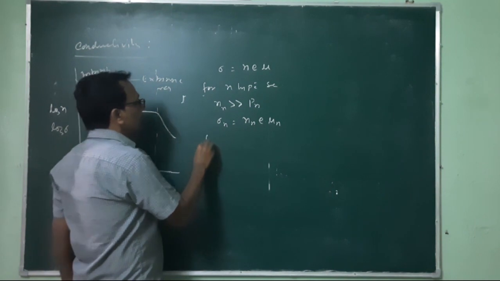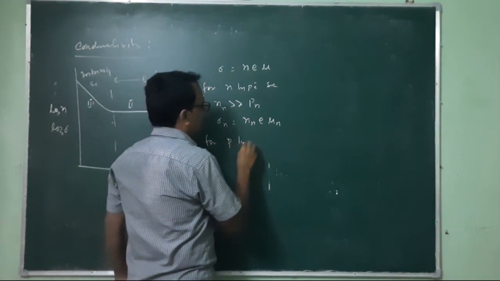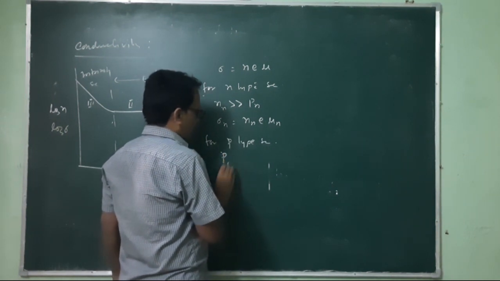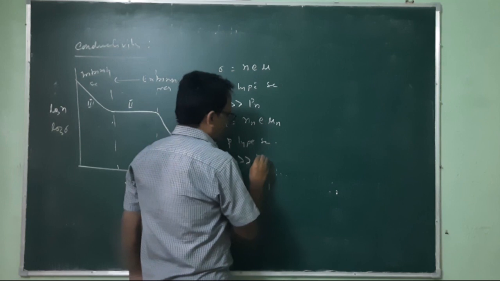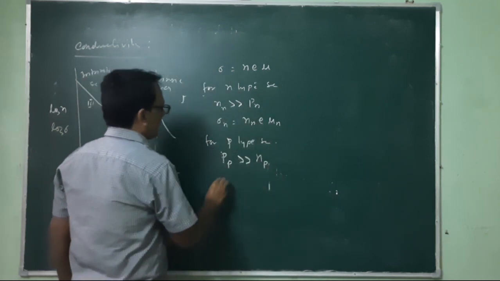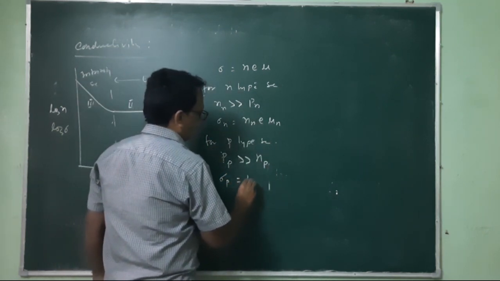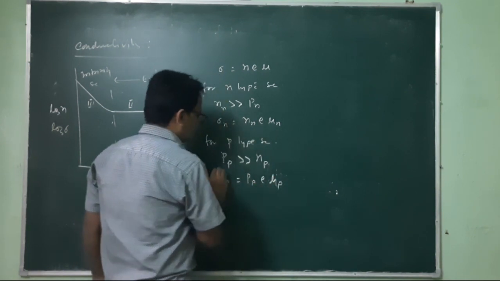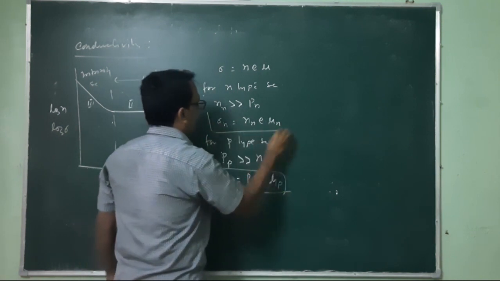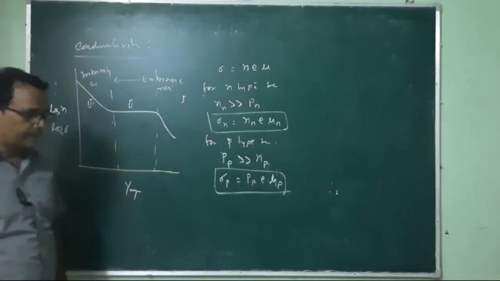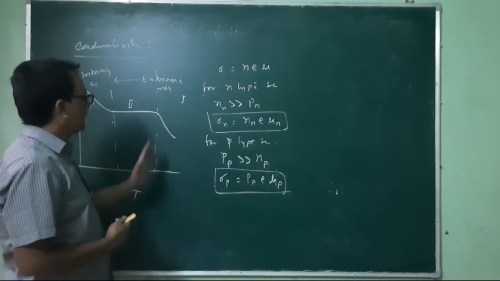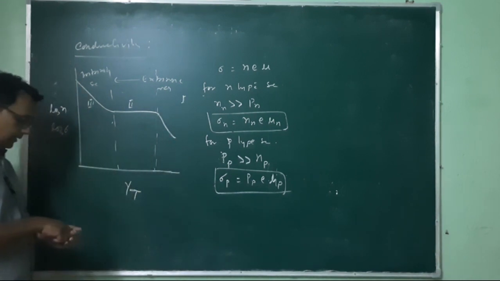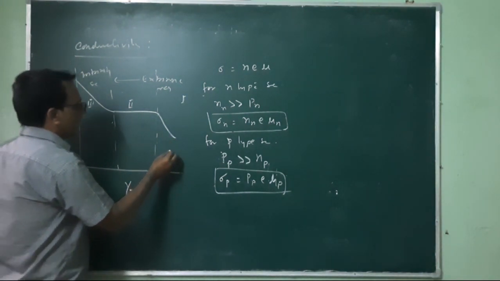For p-type semiconductor, PP is much greater than NP. So this conductivity sigma p is equivalent to PP multiplied by charge, and this is mu p. So this is for p-type semiconductor, and this is for n-type semiconductor. So here in this region, the conductivity is either because of n or because of p, depending on the type of semiconductor. So this will increase like this.